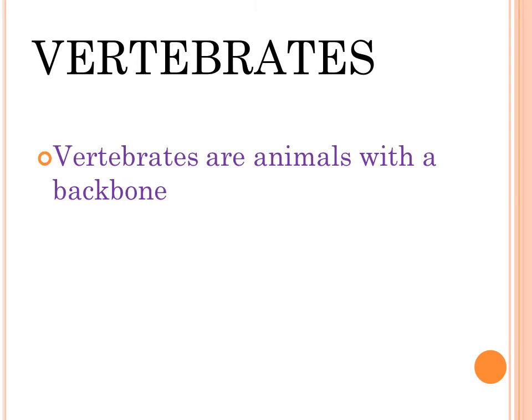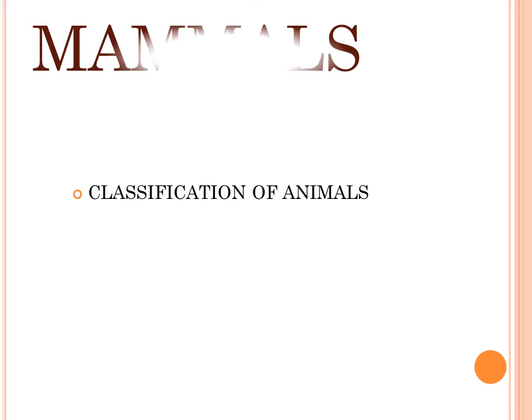Pupils, we move to mammals. Mammals, they include human beings, donkeys, cattle, lions, dogs, zebras, and cats. Pupils, what are the characteristics of mammals?